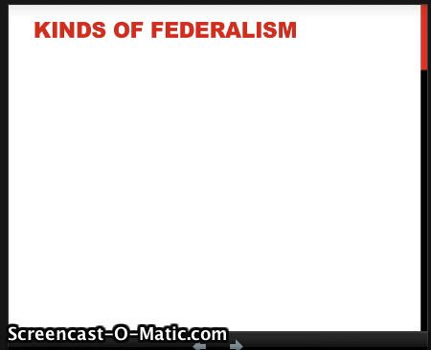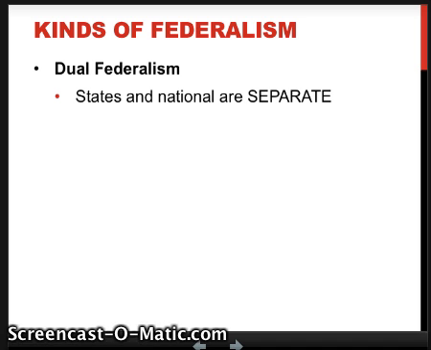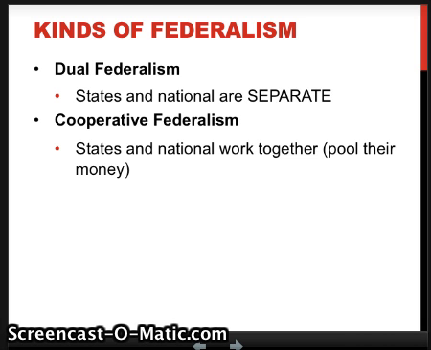Now, there's several different kinds of federalism that we've moved through throughout the years. Dual federalism is the idea that the states and the national government are separate. The states do their thing, the national does theirs, and they just stay in their own spheres. We don't do that so much anymore. Now we really use cooperative federalism. It's the idea that the states and national work together.